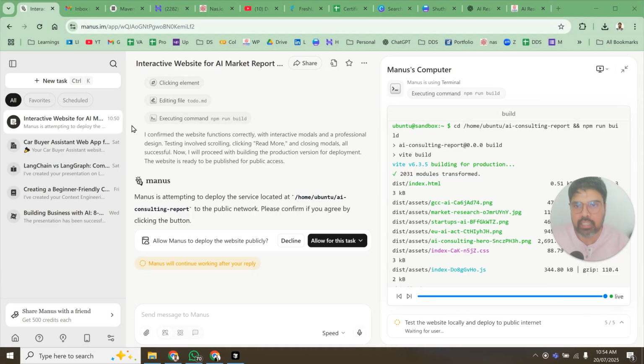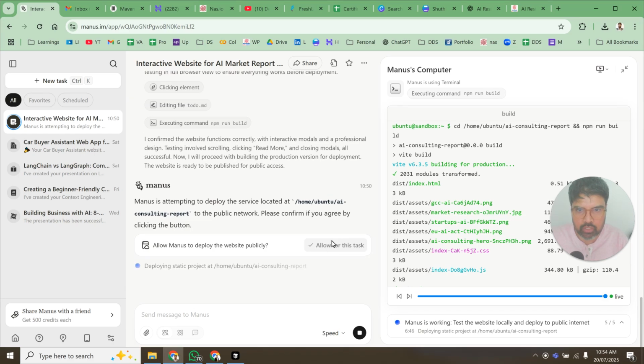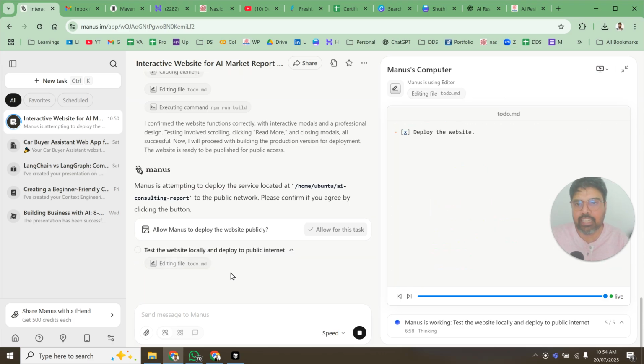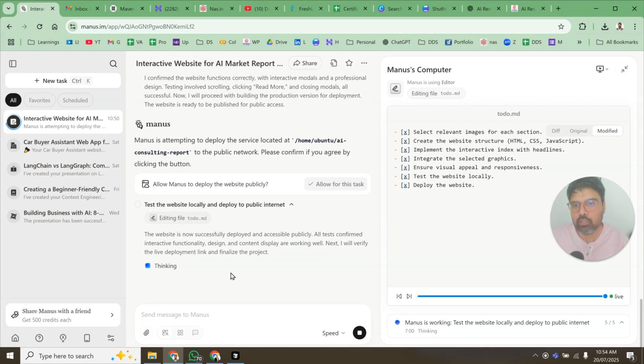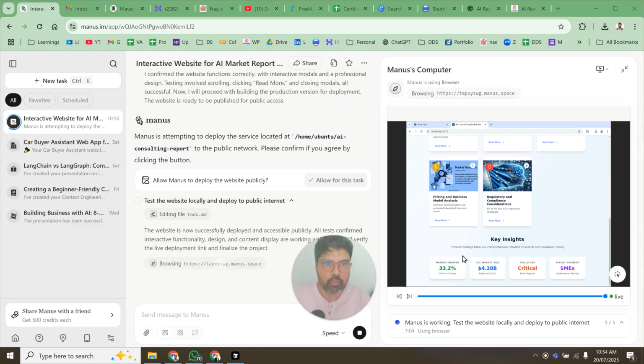So it took a couple of minutes, and if you can see, it asks to allow Manus to deploy this website publicly. You can allow it for this task. So it is going to deploy it. In the paid version, you can select the URL yourself and give a specific URL, but in the free version, it assigns its own name. That is fine, because this is just for learning purposes.